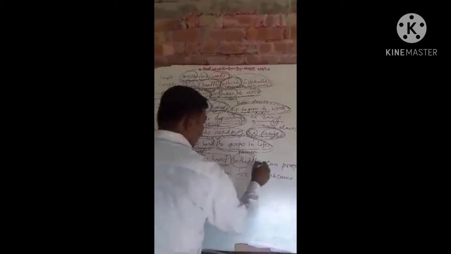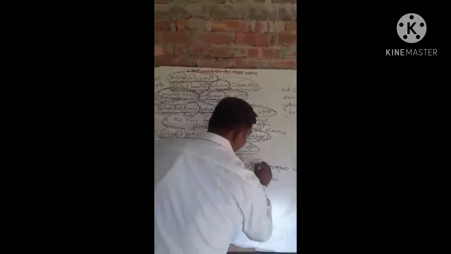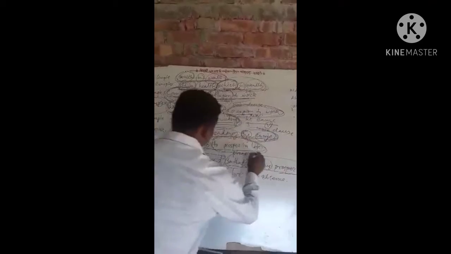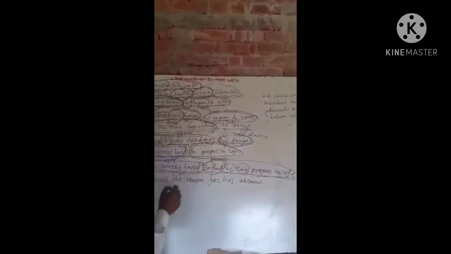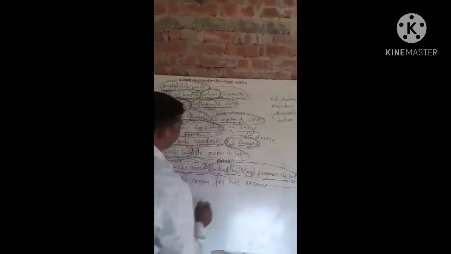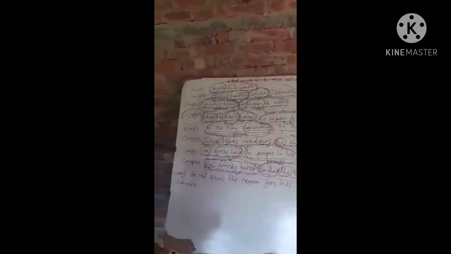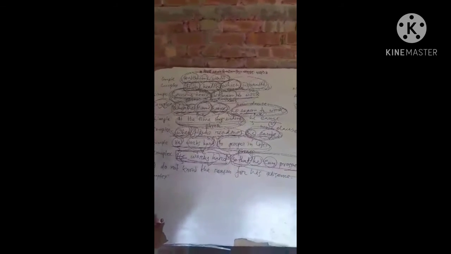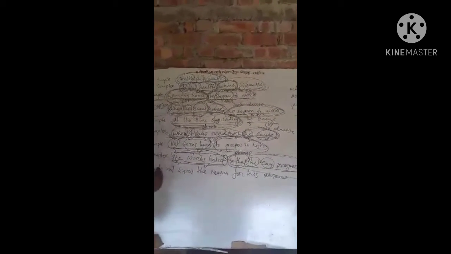Then he is a subject, can prosper is a verb, in life is an object. So it's a subordinate clause. Already I informed that one main clause and one subordinate clause makes a complex sentence. I hope that all the students can understand these sentences.